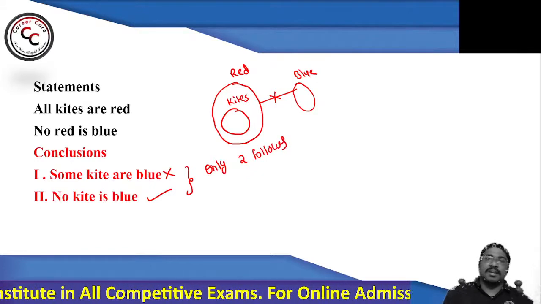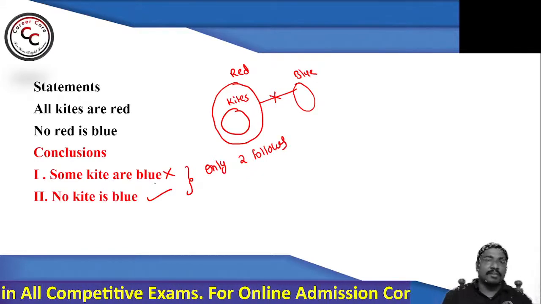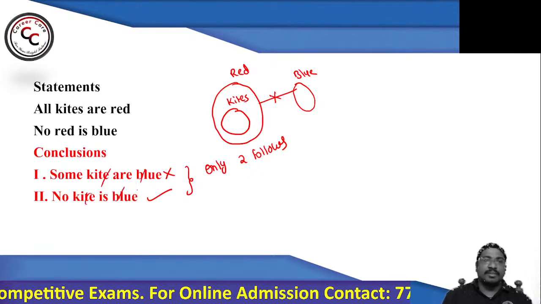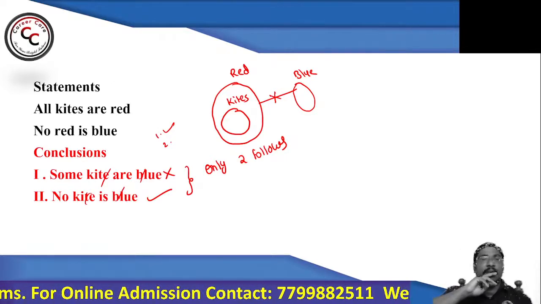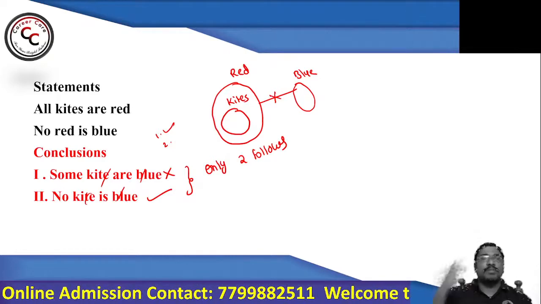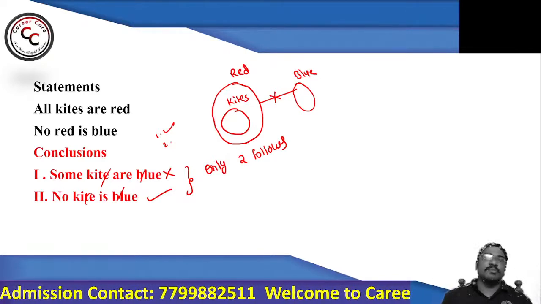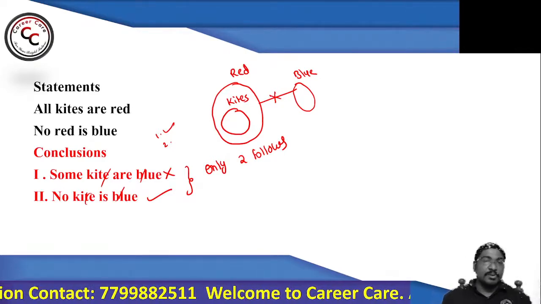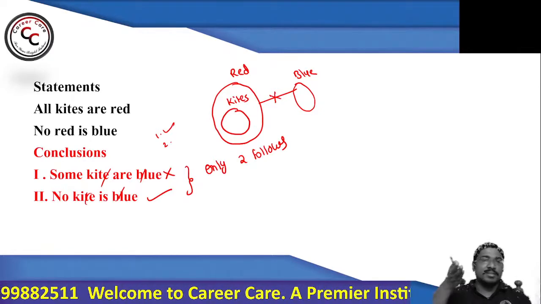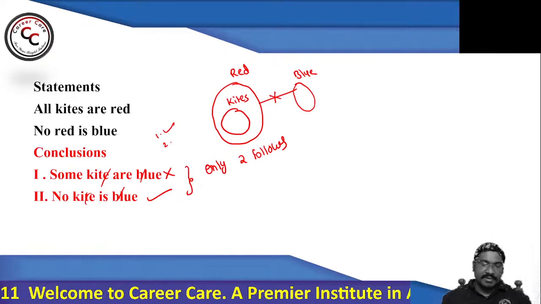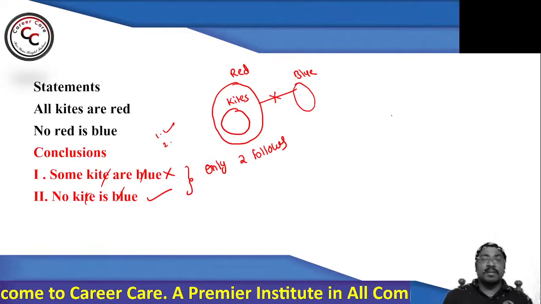So make sure that here you cannot say the case of either or. Why? Because kite, kite, blue, blue. Fine. But according to condition number two, what should it say? Both the conclusions should not follow. But here I am getting two as follows. If both the conclusions are false, then only you can go for either or case. But here one is true. How can you say? Right? So Balu, most of the people will be getting confused here.